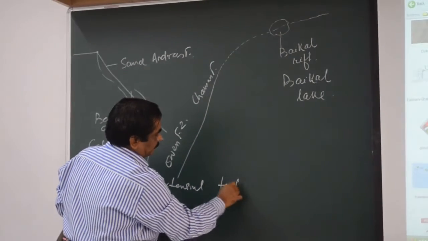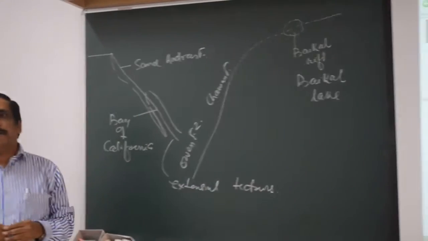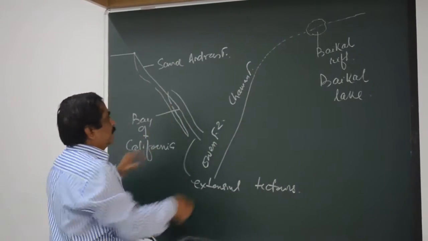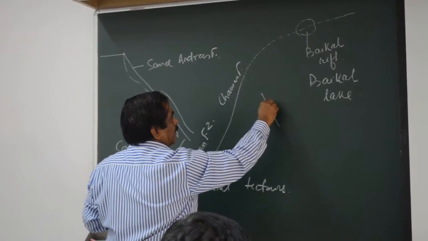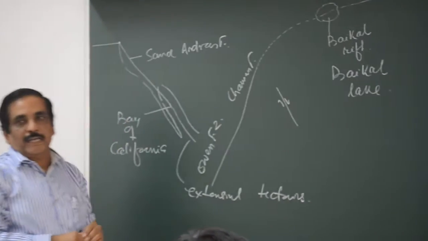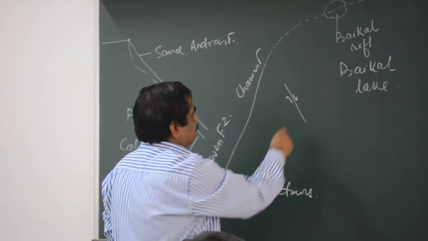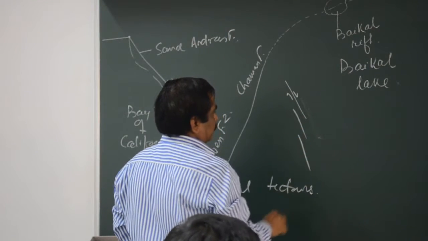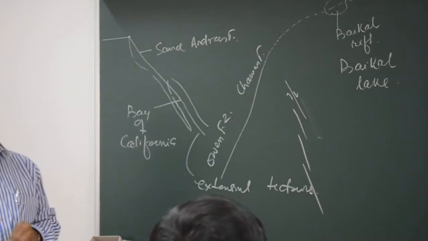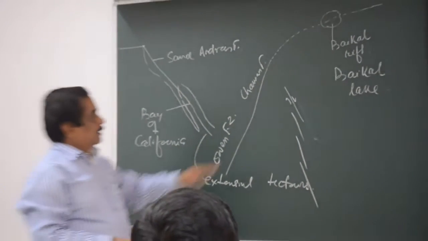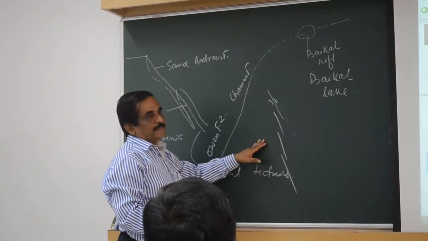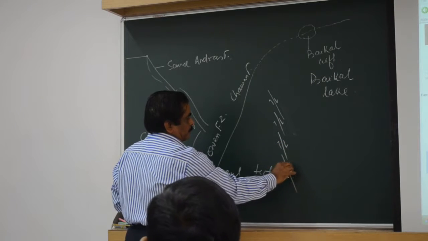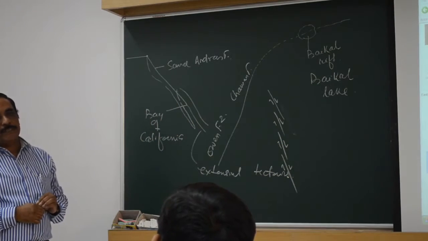Extensional tectonics along the transfer margins. Why does this extensional tectonics happen? I told you, here the faults are like this. The right lateral fault. What arrangement? Right hand arrangement. Right lateral, right hand arrangements. So everywhere you put one arrow like this. Everywhere you put an arrow, same sense of shear.